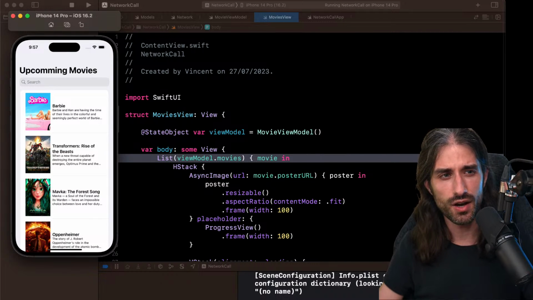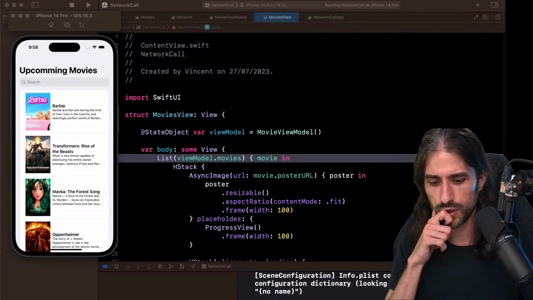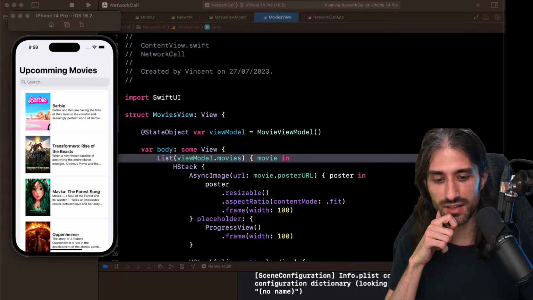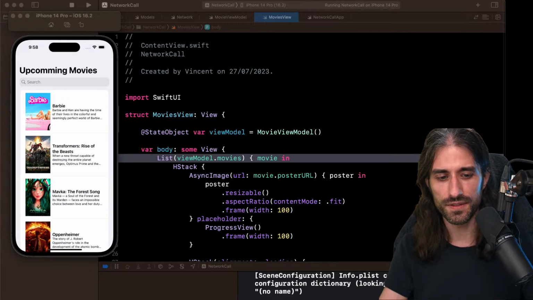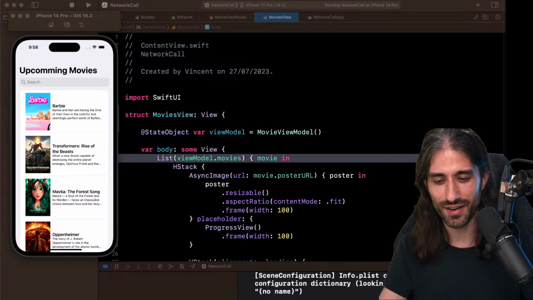Okay, I'm looking at the time. We are almost at 2 hours, but I think I still have a few things to show you. Actually, no, because combineLatest and zip are for the next session. So I think we're going to stop here. This way we'll be able to pick up where we left off. It will be great, and then next time we will go into discovering more advanced Combine operators. Maybe a bit about testing an operator. Maybe talk a bit about backpressure. We'll see how much time we have to cover everything.